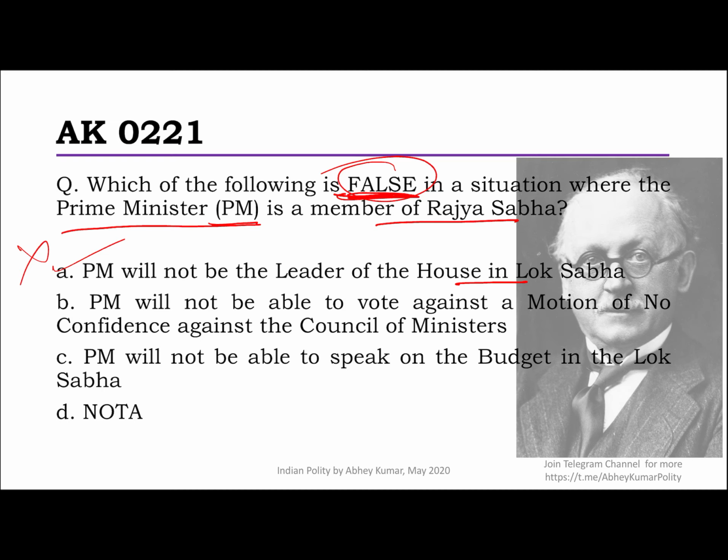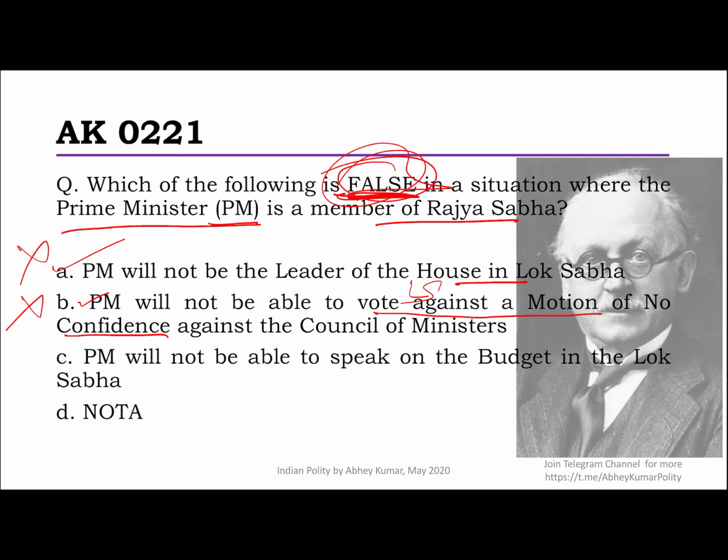Second statement says PM will not be able to vote against a motion of no confidence against the council. Now, the no confidence motion is brought only in the Lok Sabha, and since the PM is not a member of Lok Sabha, PM will not be able to vote. So, this is actually a correct statement and hence a wrong answer for this question.